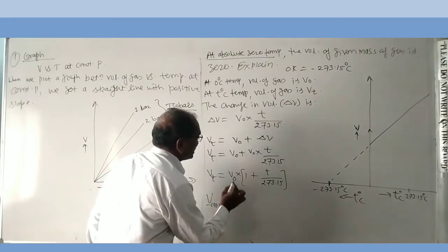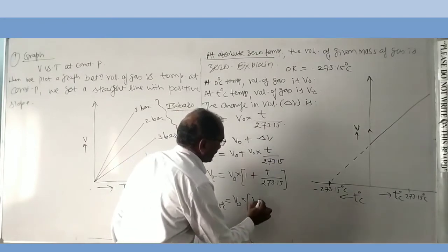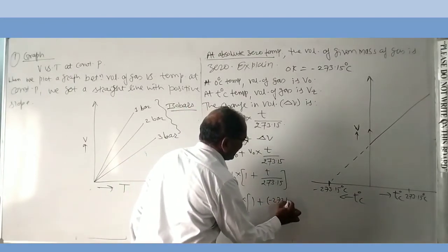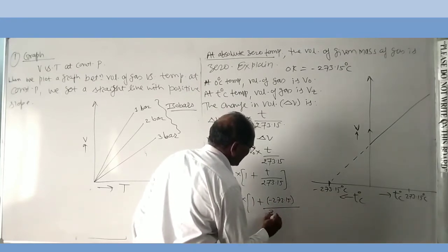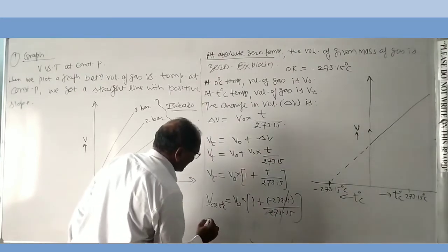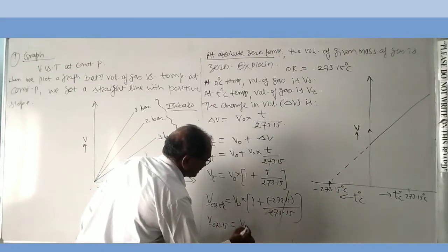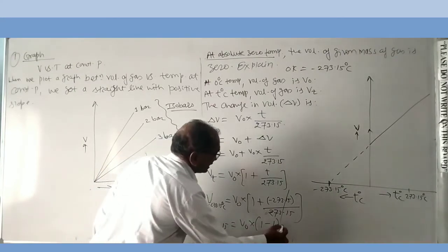273.15 degrees Celsius is equal to V0 into 1 plus temperature T minus 273.15 divided by 273.15. Same figure gets cancelled. V at minus 273.15 is equal to V0 into 1 minus 1. 1 minus 1 is 0.